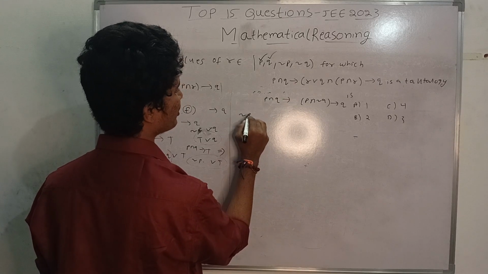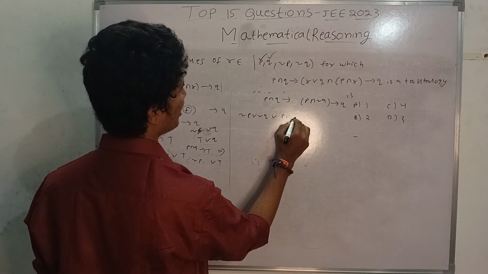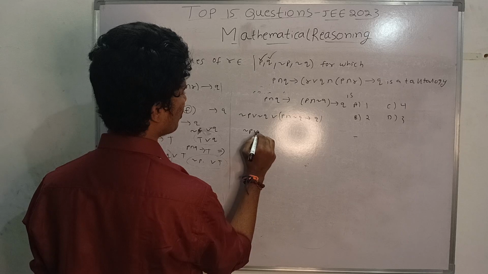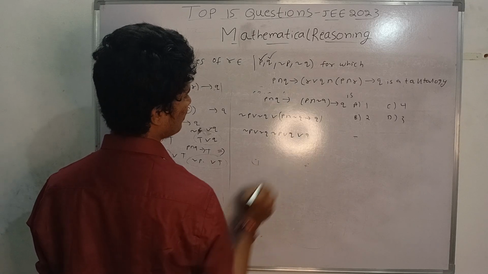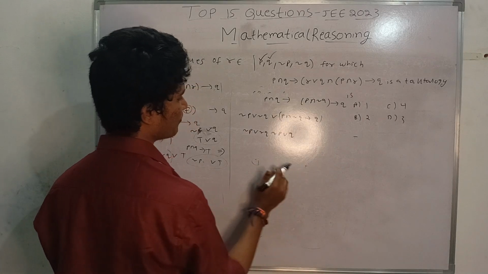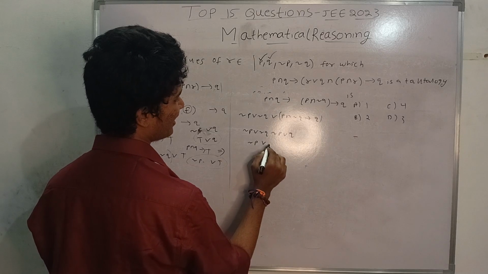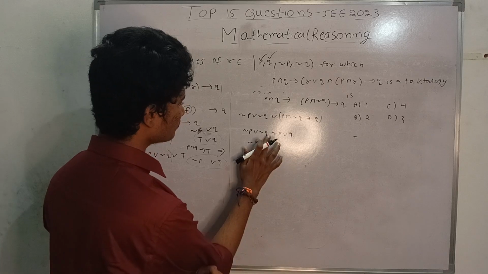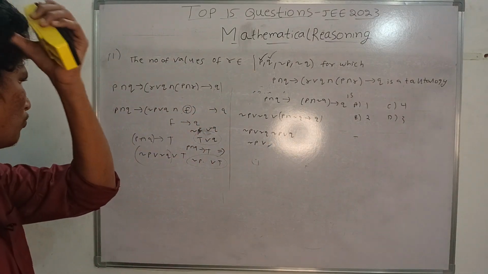And when you solve this, negation P or negation Q, or P implication negation Q or Q, negation P or negation Q, negation P, like this. So what is this thing? This is Q only. And what is this thing? It is negation P or either negation P, negation Q, negation Q or Q. What will you get?